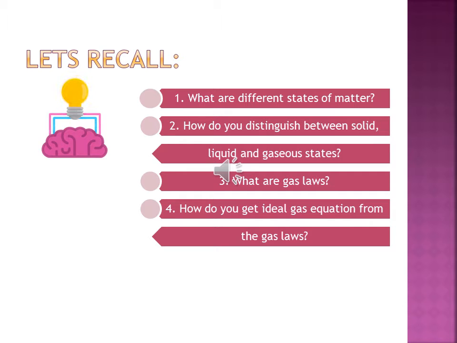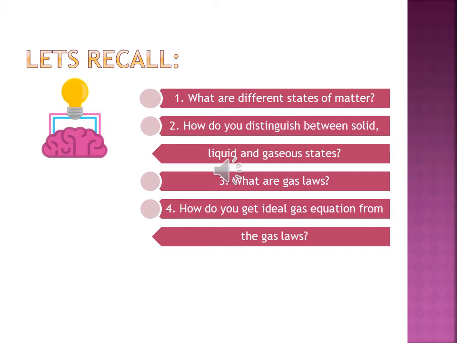Before moving on, let's see the last point which we are going to recall, which is, how do you get the ideal gas equation from the gas laws? What is the ideal gas equation? PV equals nRT, where P is pressure, V is volume, n is the number of moles, R is the gas constant, and T is temperature.